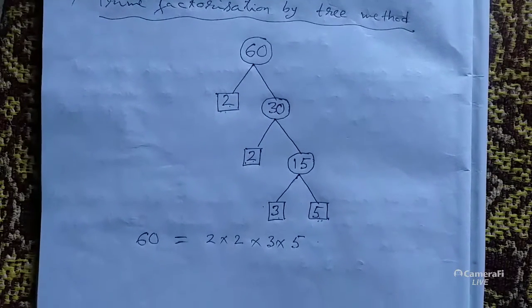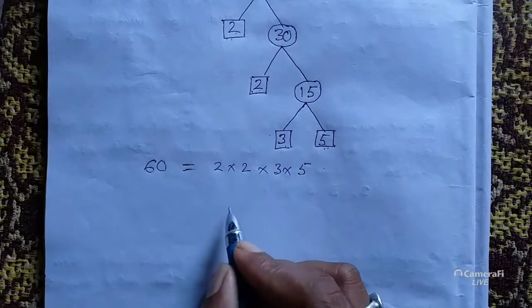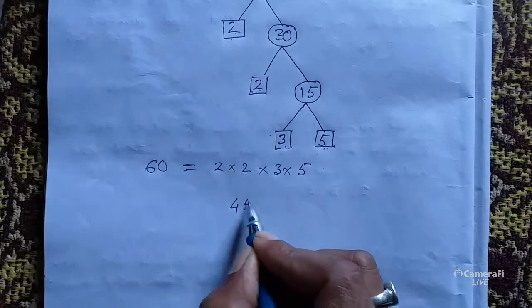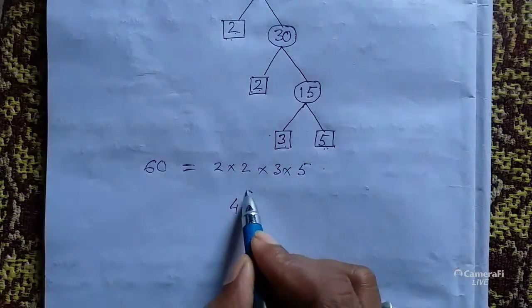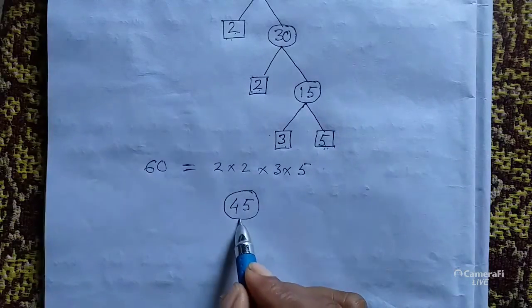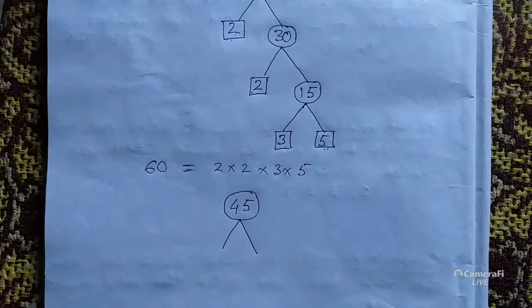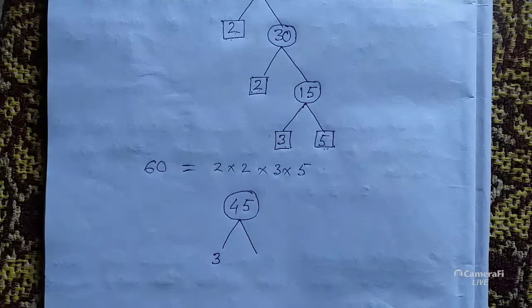In a similar way, let us take another number. Suppose I am taking 45. Okay, 45 is a composite number because it is divisible by 5 and 3. So make a circle around it. Now take a prime number which can divide 45. 3 can divide 45, and if we divide 45 by 3, we get 15.